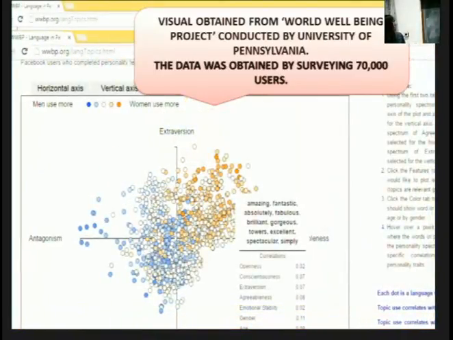Whereas in this other example, you can see that right now I'm focusing on the first quadrant, and the words that they represent are amazing, fantastic, absolutely. And you can also see that the emotional stability down here is 0.02. So my point here is that when we are happy, we have a different set of words. And when we are sad, we have a different set of words, which actually helps everybody else to know what we are feeling at that moment. That's what these two graphs signify.